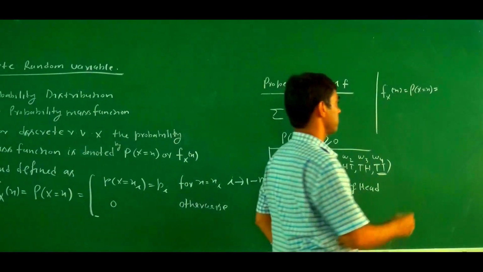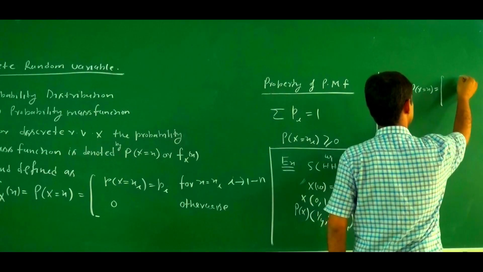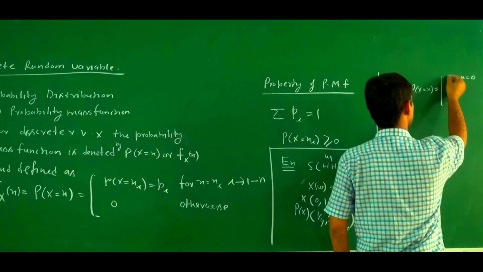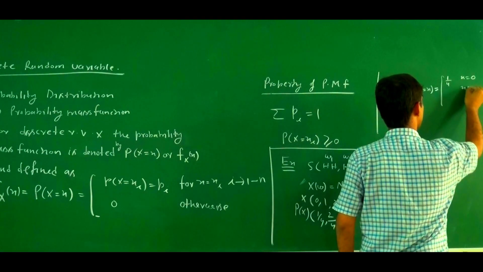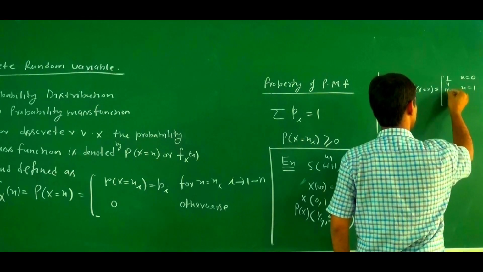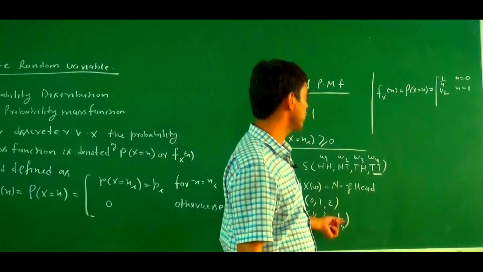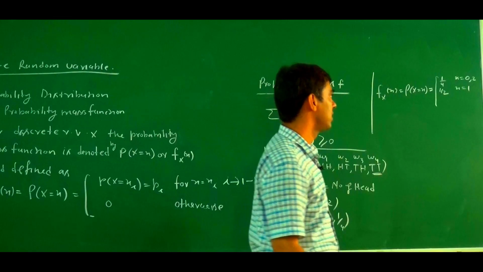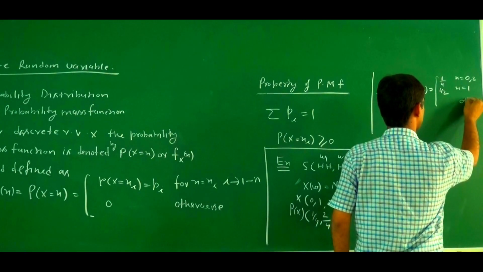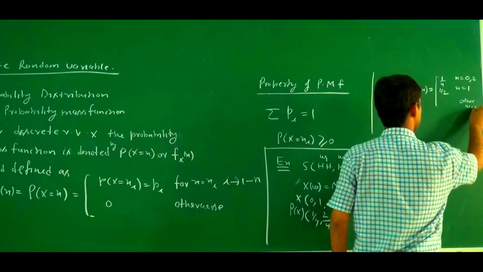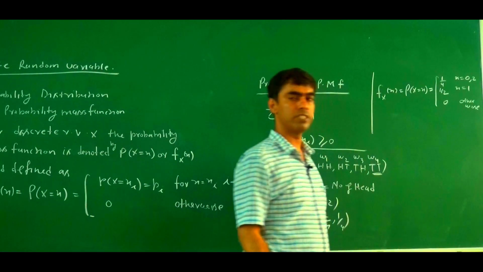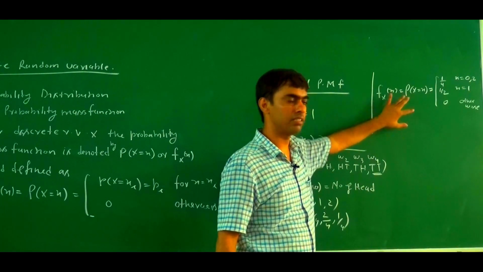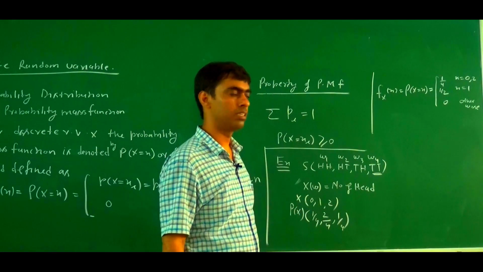If x equals 0, then what is the probability? 1 by 4. If x equals 1, then what is the probability? 1 by 2. And x equals 2, then what is the probability? 1 by 4. And in other cases, otherwise, what is the probability? Probability is 0. So this is a probability mass function for this random experiment.